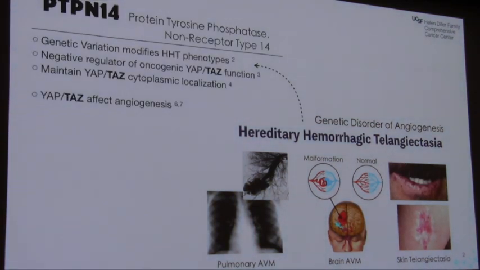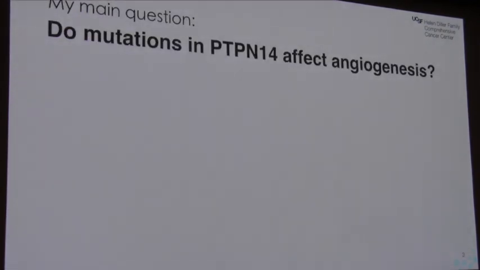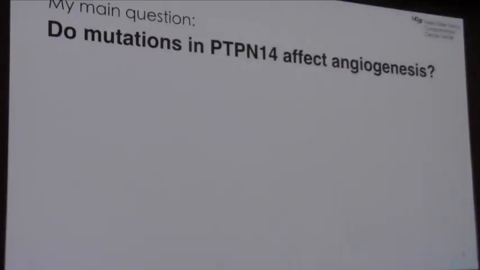In previous studies, genetic variations in PTPN14, which stands for protein tyrosine phosphatase non-receptor type 14, have been shown to modify HHT phenotypes. Moreover, one of the main functions of PTPN14 is to reduce YAP-TAZ level as well as maintain their cytoplasmic localization. In addition, YAP-TAZ has been shown to affect angiogenesis, so this all suggests that there is a connection between PTPN14 and angiogenesis. Therefore, my main focus question was, do mutations in PTPN14 actually affect angiogenesis?